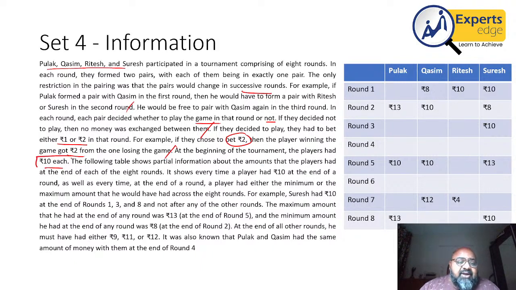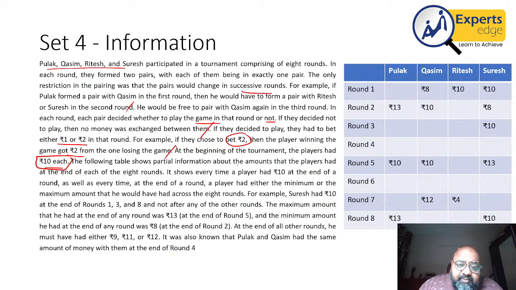Okay. Now, when you have a table and people are changing money between them, what will happen is the total amount of money will remain the same. Nothing is going out of the system. It is just changing hands, and nothing is also coming in from outside. So the total amount of money will remain the same.